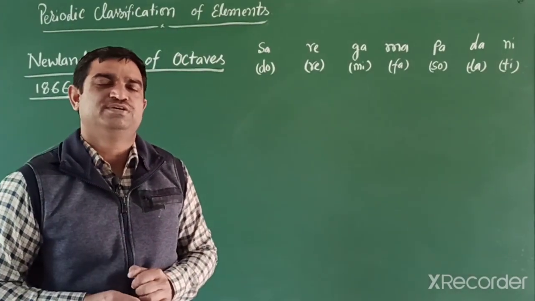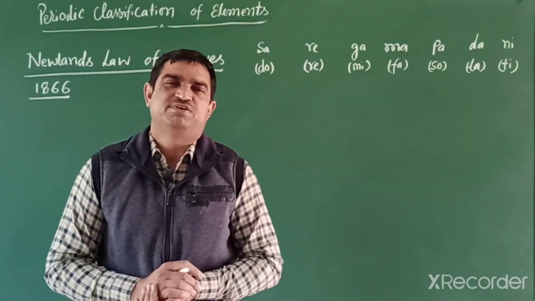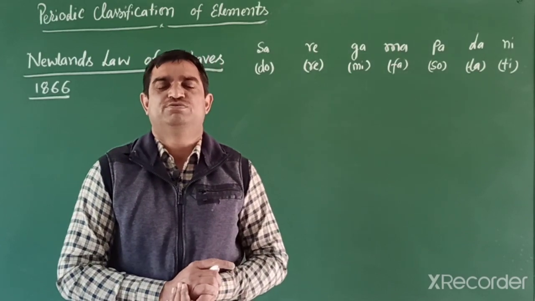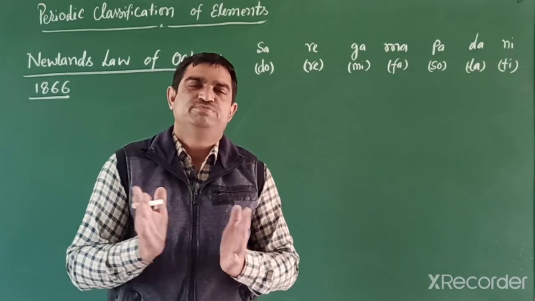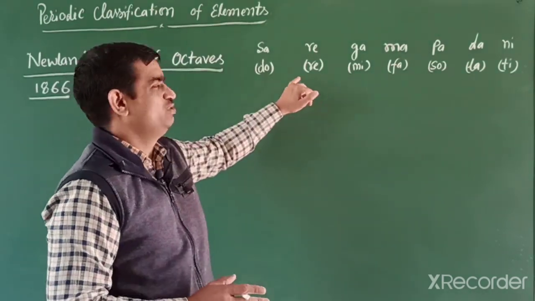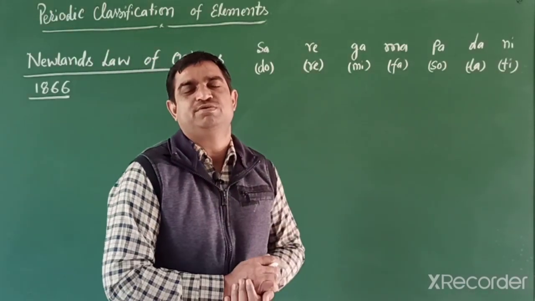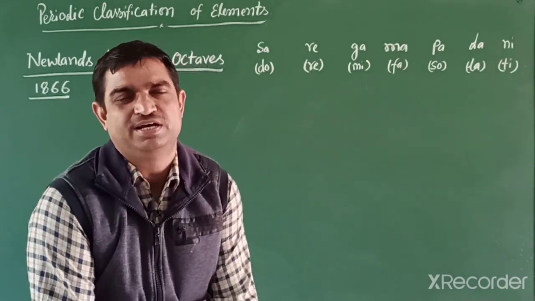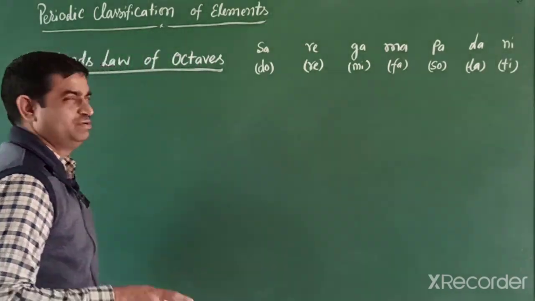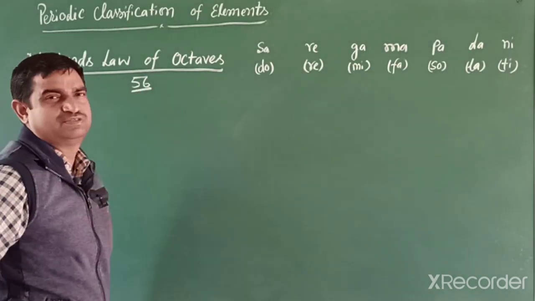In the same way, he tried to classify according to musical notes. In British notes also, do, re, mi, fa, so, la, ti, do. In a similar way, he classified the elements. At that time 56 elements were known.